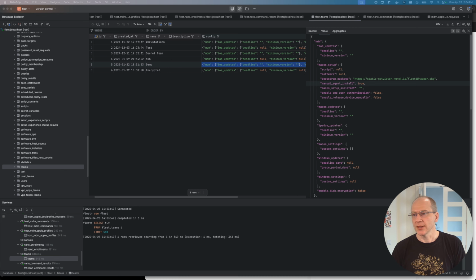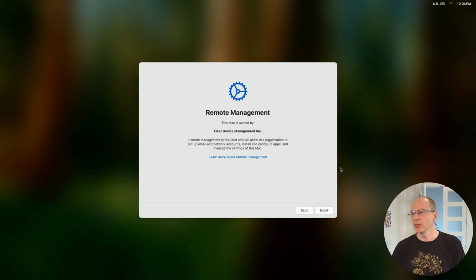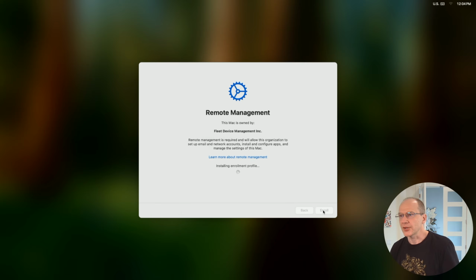So let's jump into the next part where we are actually going to run the enrollment flow. And the way to verify that things are actually working correctly, to make sure that fleetd is not being installed, is to simply monitor the traffic. This is a development tip to monitor the traffic using ngrok tunnel or whatever you're doing for monitoring. And you can monitor the MDM commands to make sure that the fleetd install command is not sent and only the Bootstrap package is being installed.